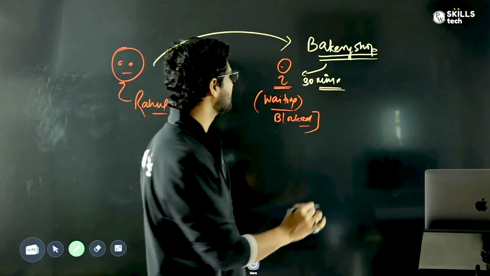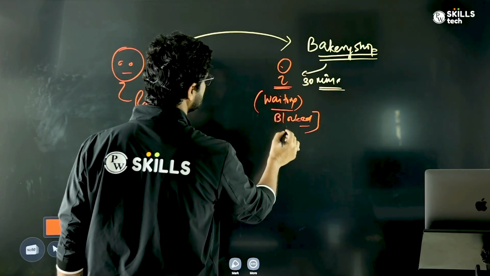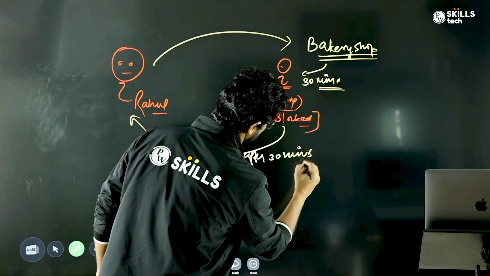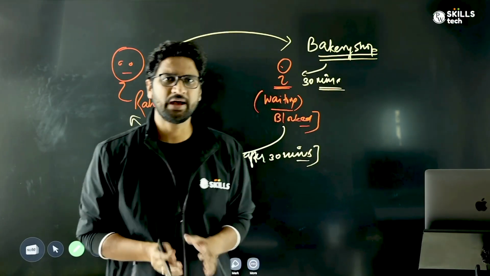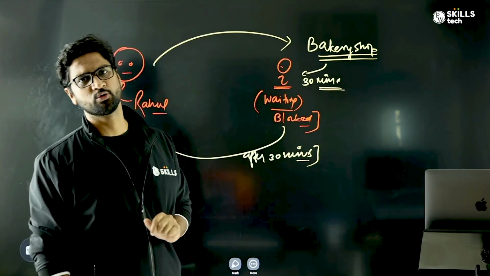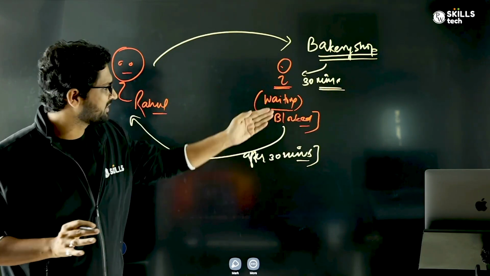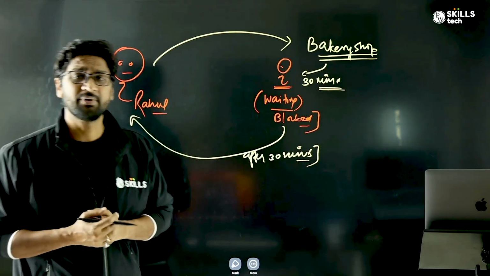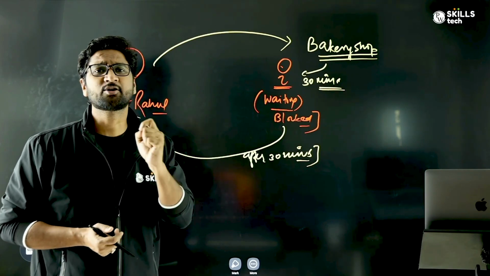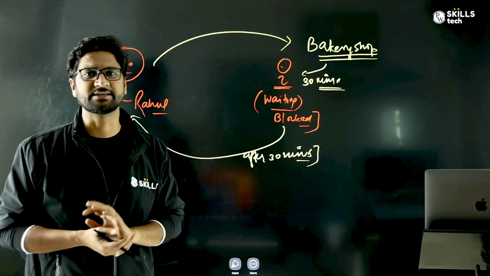He's not doing anything, and only when the cake is ready does he take the cake and come back, after 30 minutes. So in this scenario, Rahul went to the bakery shop, the owner said it will take 30 minutes for the cake to be prepared, and he waits there till the cake is done. He's not doing anything else, and after 30 minutes he takes the cake and comes back home to celebrate the birthday. This whole thing which Rahul did is an example of a synchronous task or a blocking task. I hope all of us are clear on the meaning of synchronous.